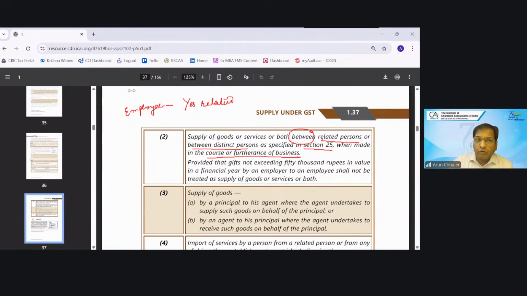And we all are clear that in Schedule 1, there will be zero consideration. Do you agree with this now? All the transactions in Schedule 1 will have zero consideration. Do you agree with this? There is no confusion in this, right? Yes. There will be no consideration. But if my transaction is covered in Schedule 1, then it will be taxable. We are talking about this part only, right? So the question cannot come that it is zero consideration.